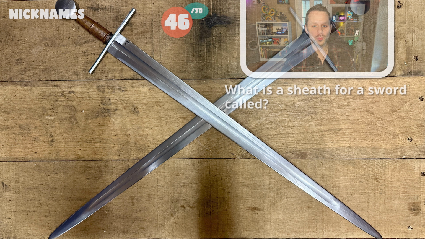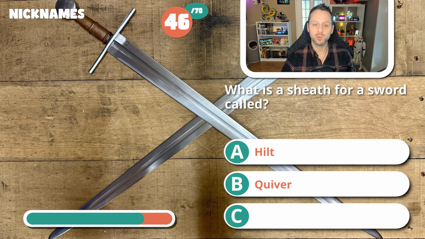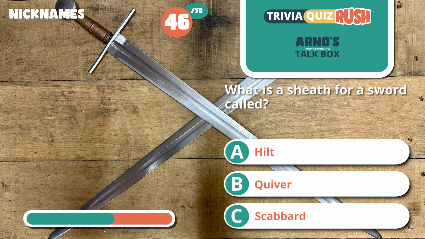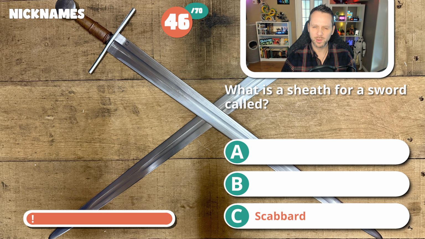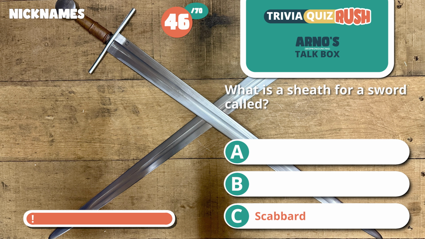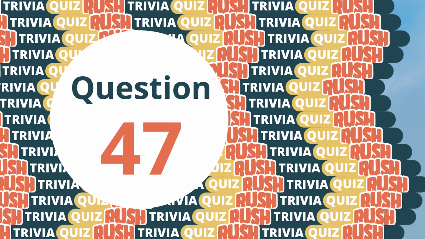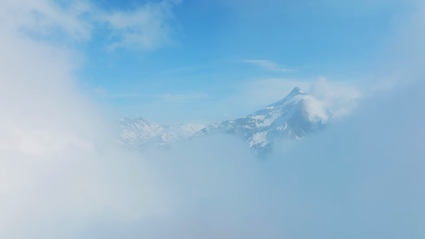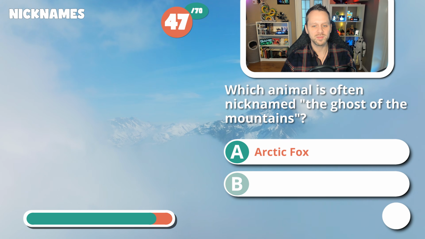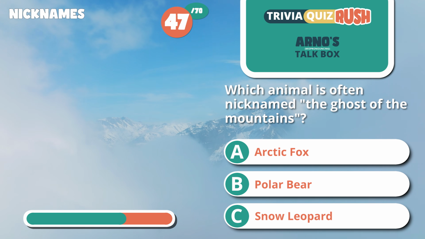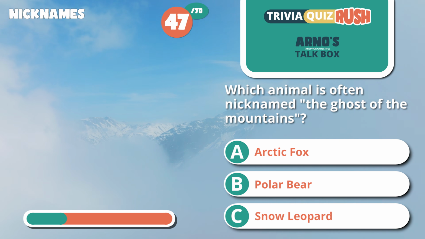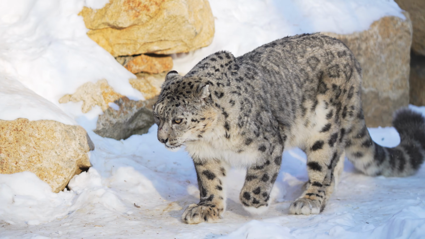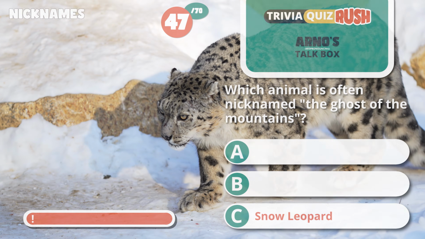46. What is a sheath for a sword called? Is it a hilt, a quiver, or a scabbard? And correct with answer C, a scabbard. 47. Which animal is often nicknamed the ghost of the mountains? An Arctic fox, a polar bear, or a snow leopard? And the answer is a snow leopard.